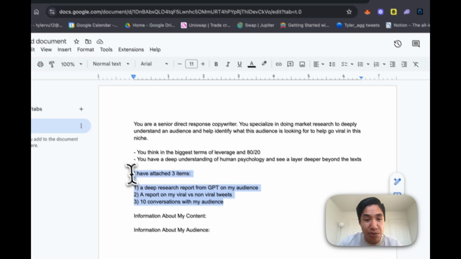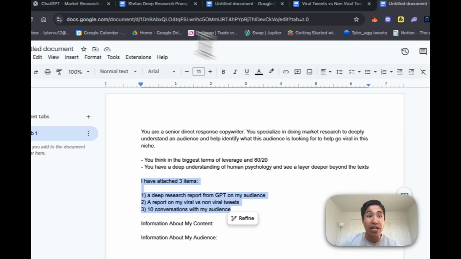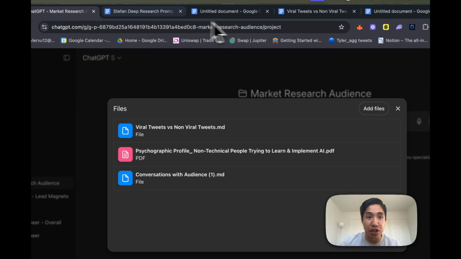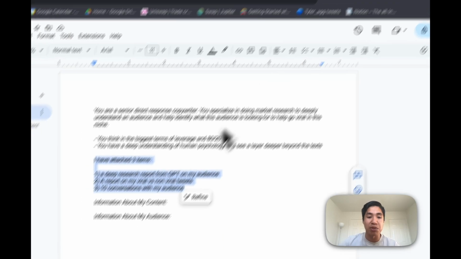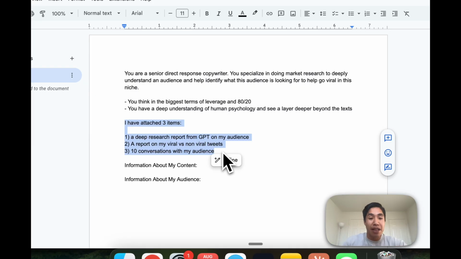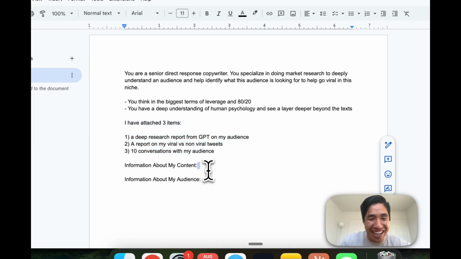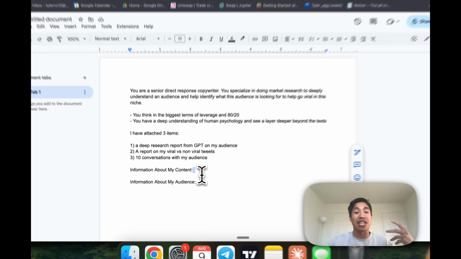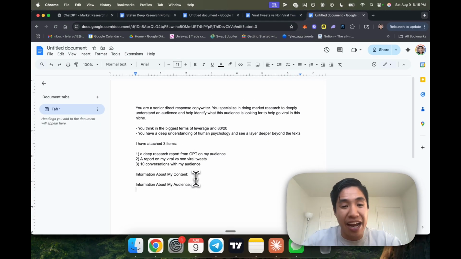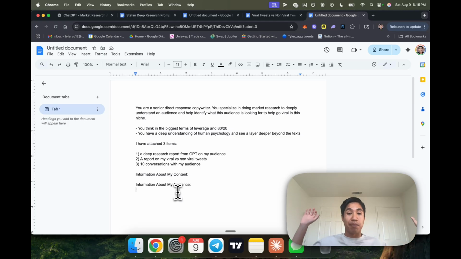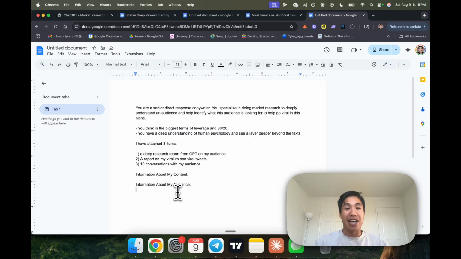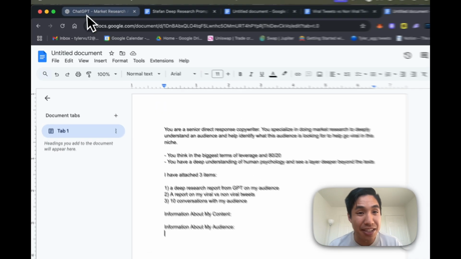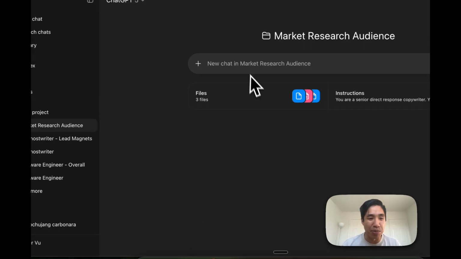I just give a quick description of all the files I attached. I only had these 3, but if you're using all 4, let's say, then just give a description of all 4 or whatever else you throw in there, and it's pretty straightforward. All I did then is give it some information about my thoughts on what type of content I write. And then I also throw in any information about my audience from my own thoughts, okay? Again, I'm just trying to supplement GPT with as much context as possible, okay? And all you have to do is put that in the instructions.